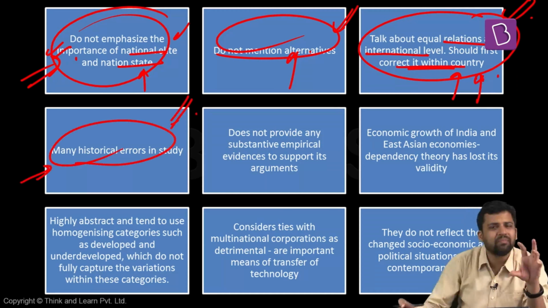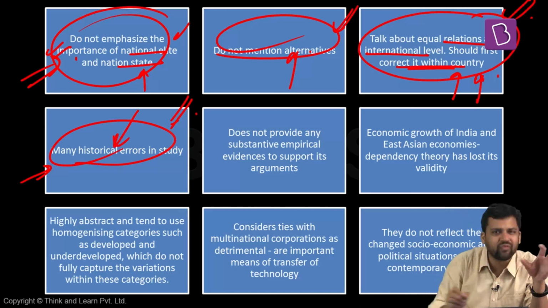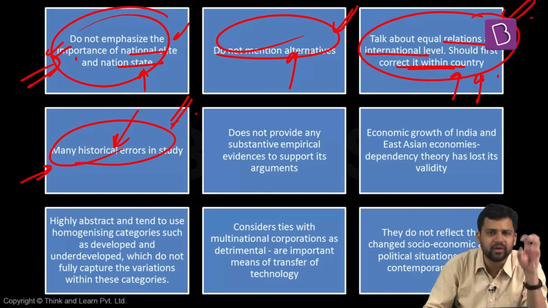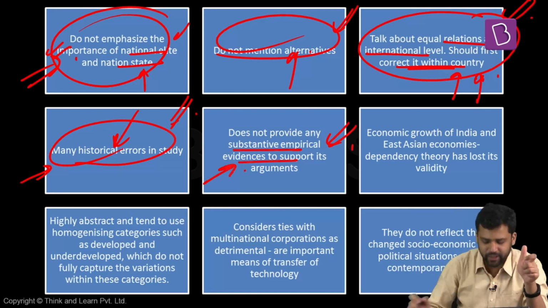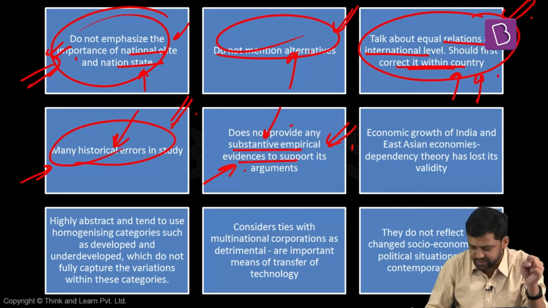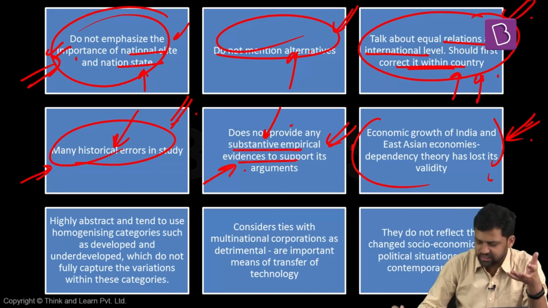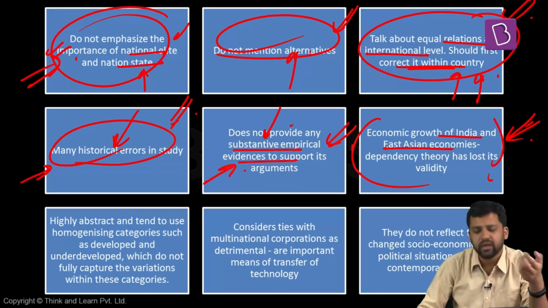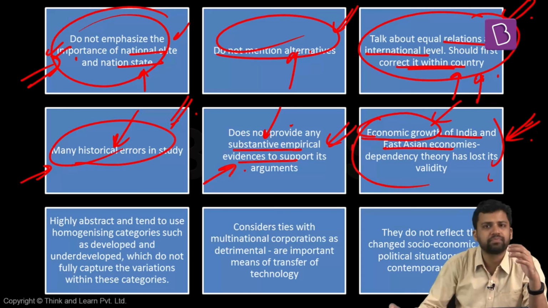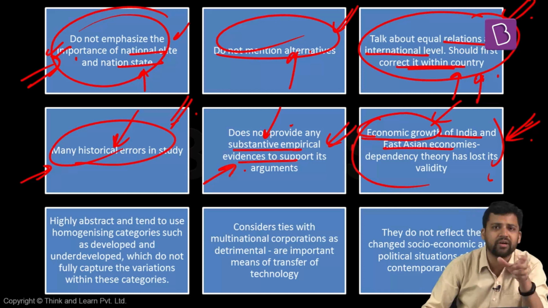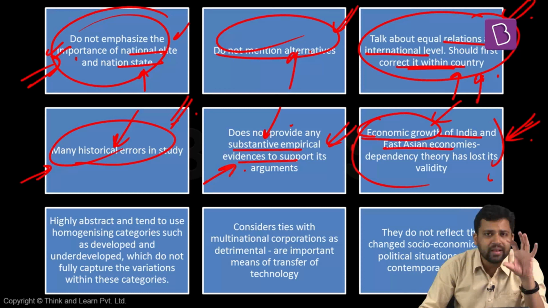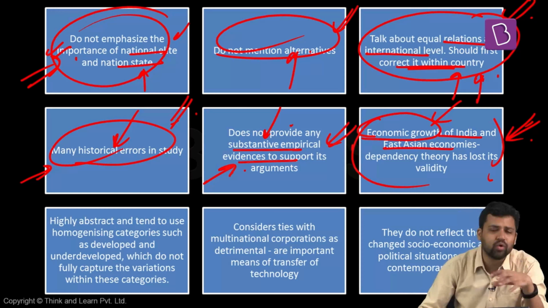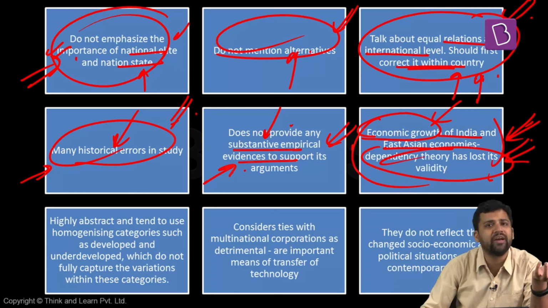Some thinkers have also pointed out that there are different kinds of historical errors in their studies. The data that they have taken has glaring errors. Some thinkers point out that the empirical evidence they are providing is also not sufficient to support their argument. That is also criticized. In recent times, some countries, for example Southeast Asian countries and India, have had tremendous economic growth. In India, around 2010, we had very high levels of growth, and in fact, it has continued after that. So some countries are doing really well now. In such a scenario, dependency theory has lost its validity.